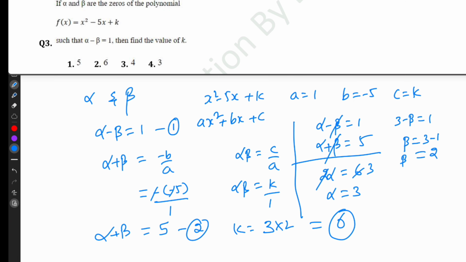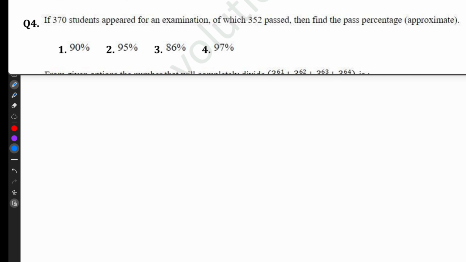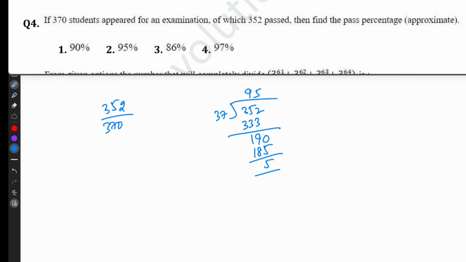Answer is 6. 370 students appeared for an examination, of which 352 passed. So 352 passed out of 370. We have to find the pass percentage. So 352 by 370, 37 nines are 333. 5 times 5 30s are 150, 5 3s are 15 and 35. That is total 185. Balance 5. So approx 95 percentage.